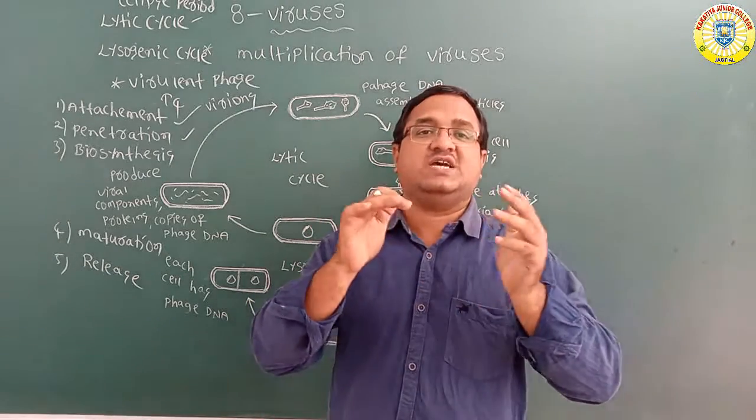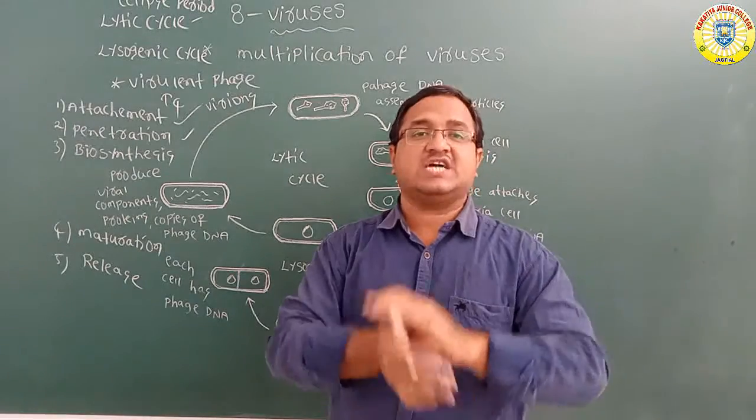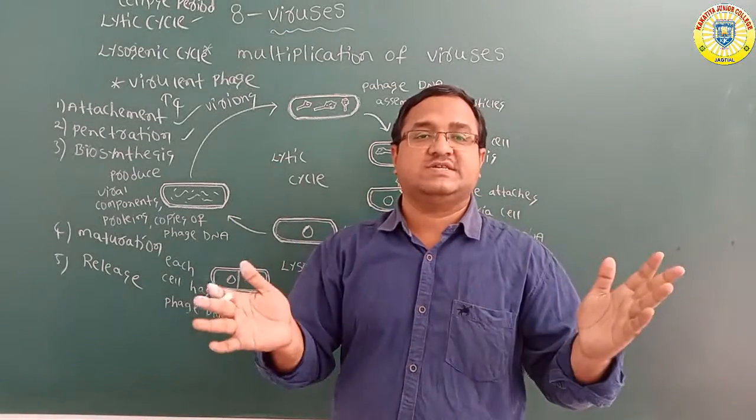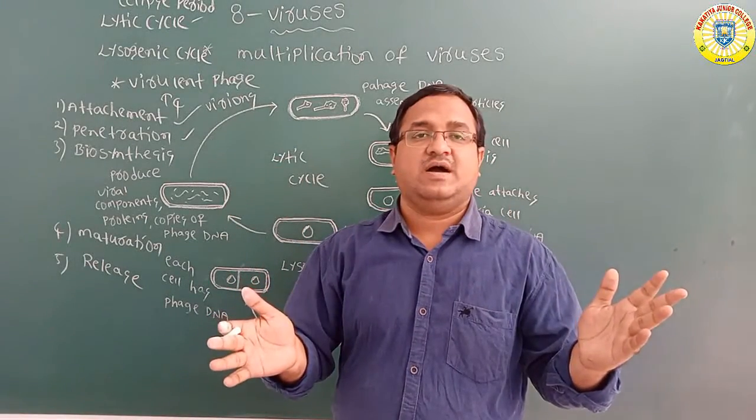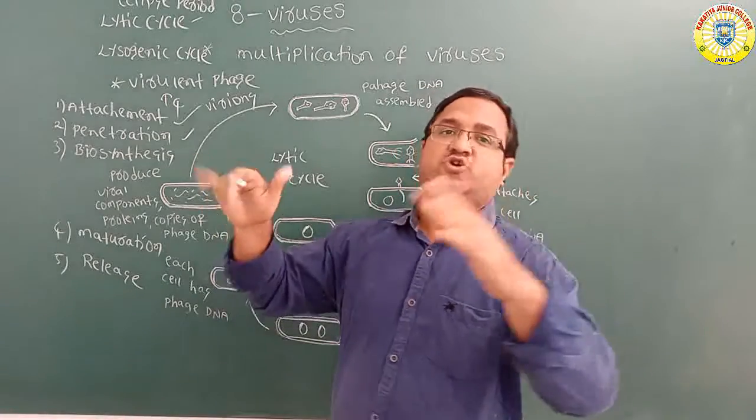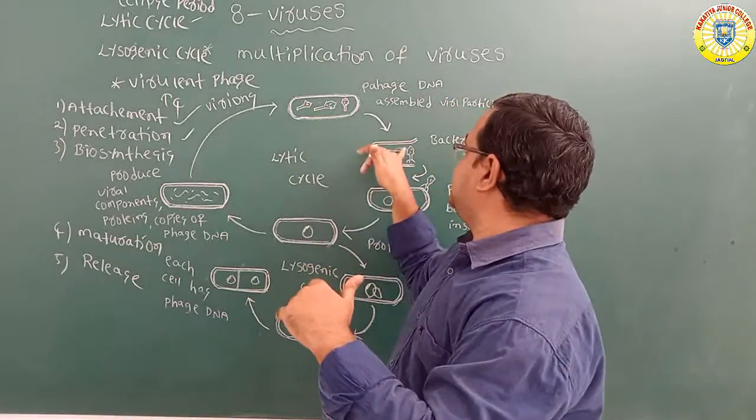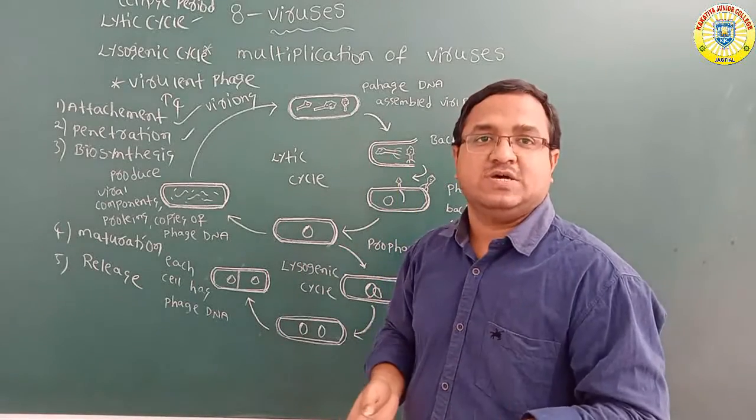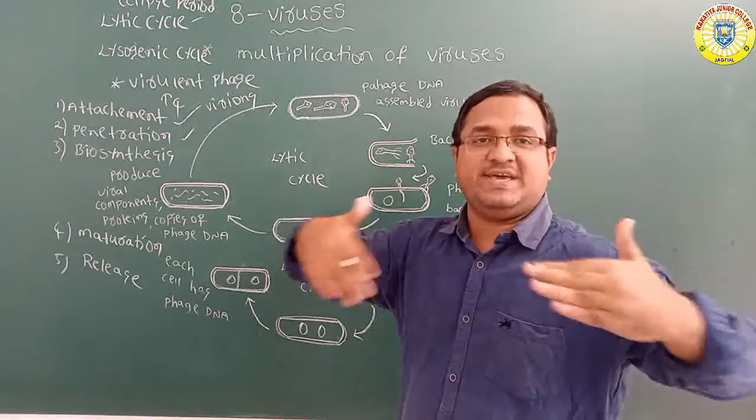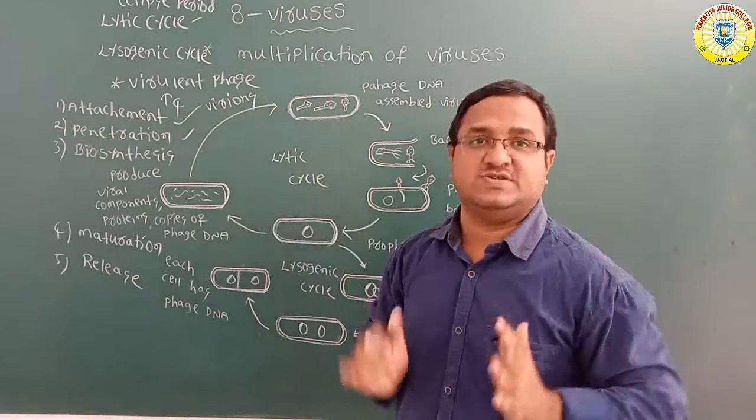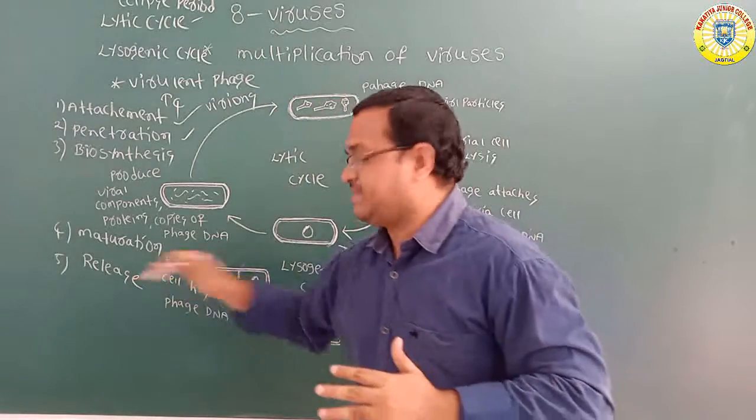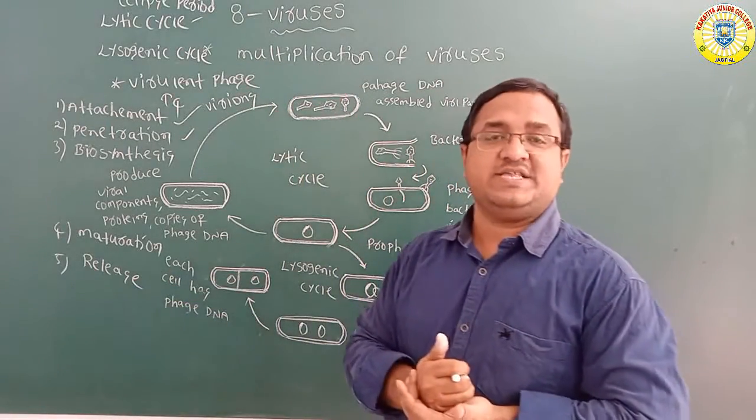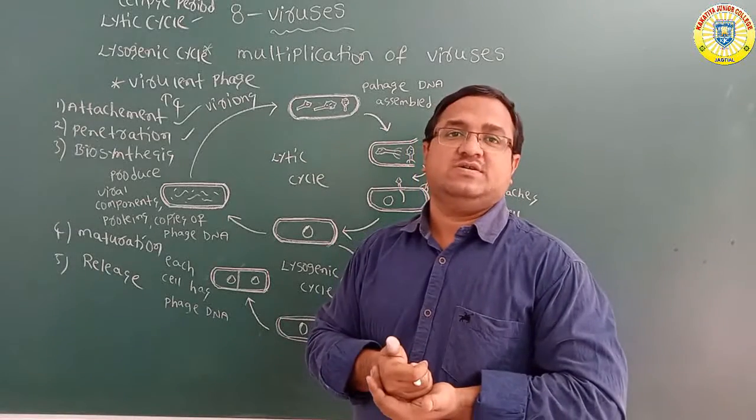Why do we call this stage the lytic stage? The host cell becomes lysed. From the host cell, so many phage particles are released. The host cell wall breaks up, and from the host cell so many phage particles, virions, are released. So that is called releasing. That is also called the lytic phase.